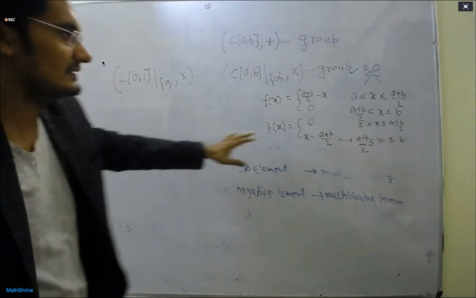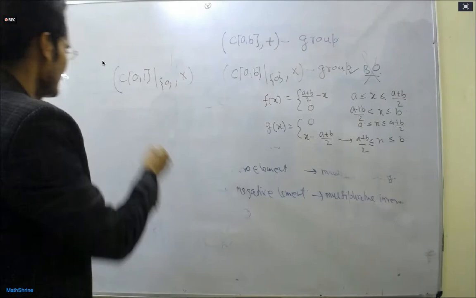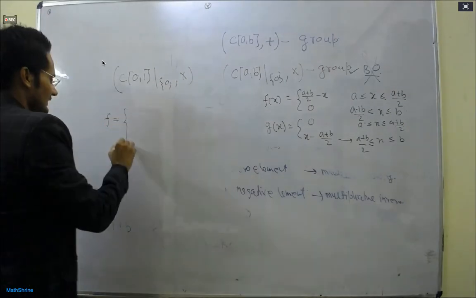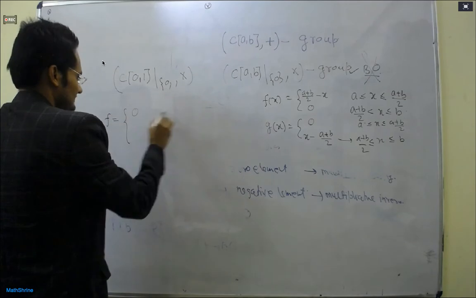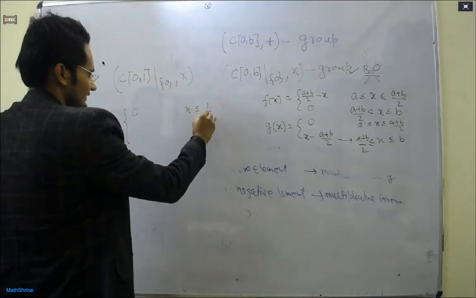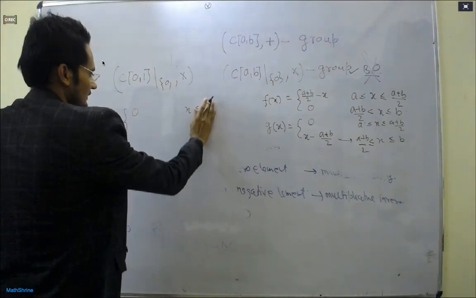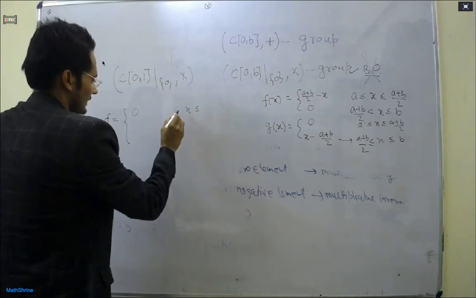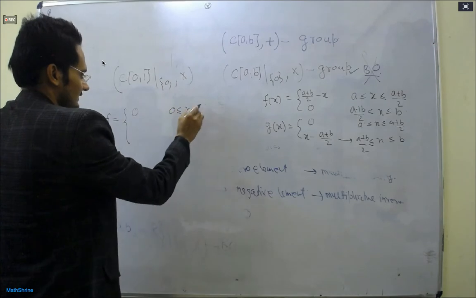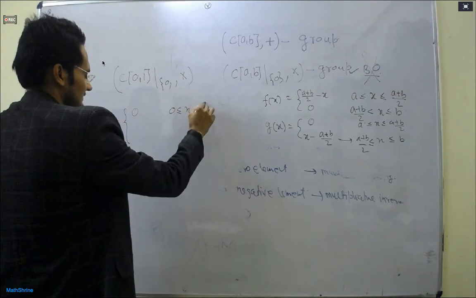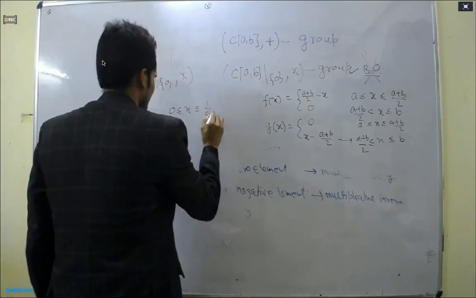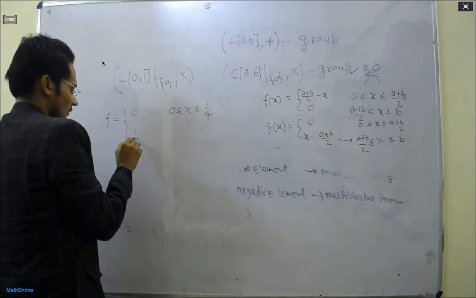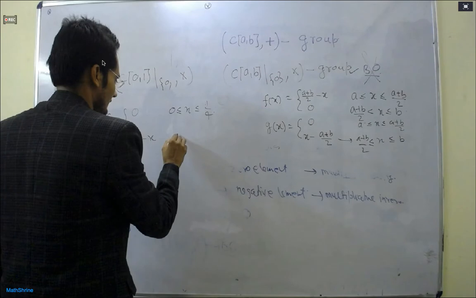So here simply you can write f is equal to 0 when x is greater than or equal to 0 and less than or equal to 1 by 4, and 1 by 4 minus x when x is greater than 1 by 4 and less than or equal to 1.